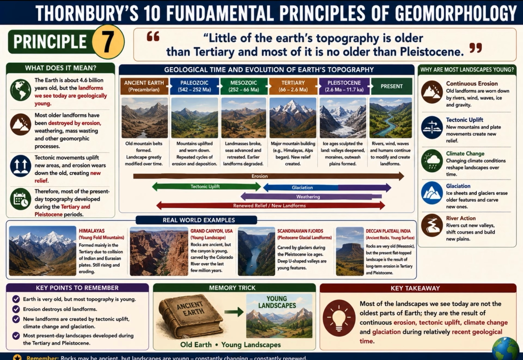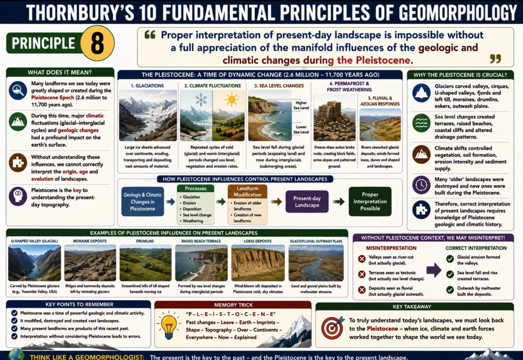Seventh principle is, little of the Earth's topography is older than Tertiary, and most of it is no older than Pleistocene. Earth is about 4.5 billion years old, but surprisingly most of the landforms we see today are geologically young. Old landscapes have been destroyed and replaced again and again. For example, although the Himalayas began forming earlier, much of their present topography developed during the Pleistocene.